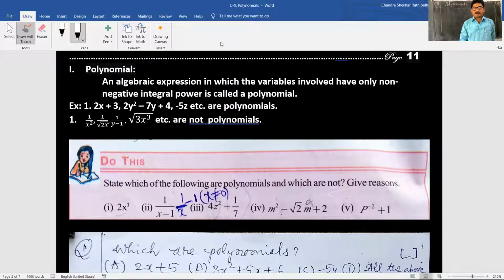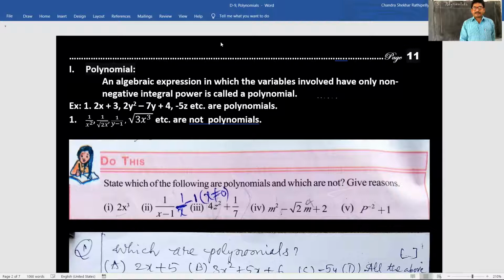Non-negative integers. Non-negative integers means, we know, children: negative, positive integers. Minus 3, minus 2, minus 1, 0, 1, 2, 3, and so on. These are integers. The largest negative integer is minus 1. The smallest positive integer is 1. We can't say smallest integer or largest integer.